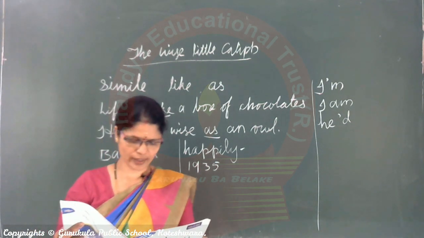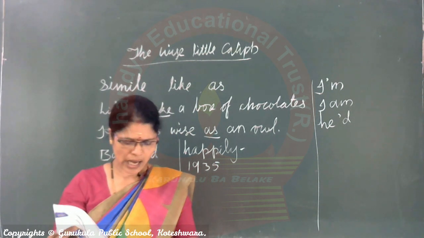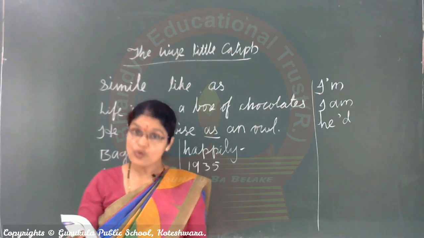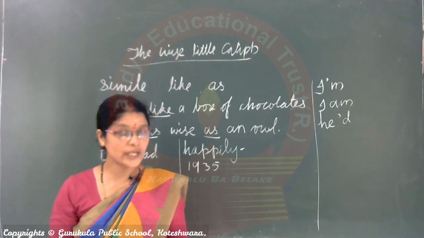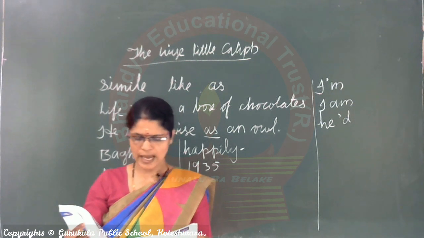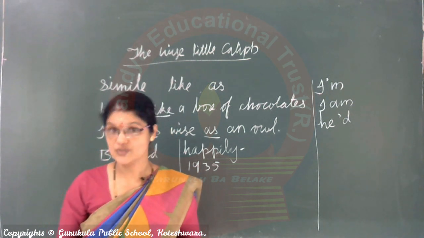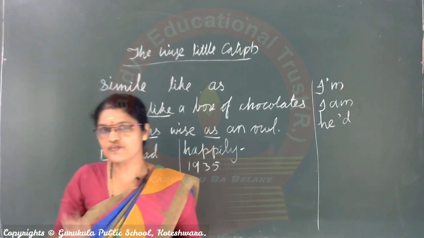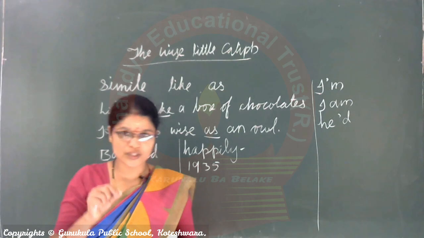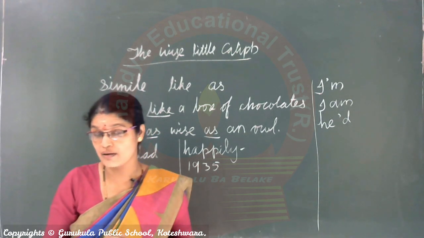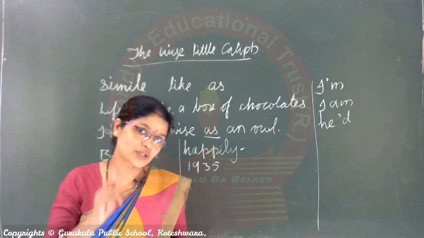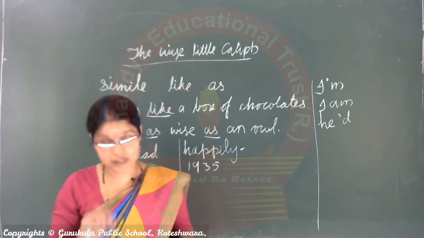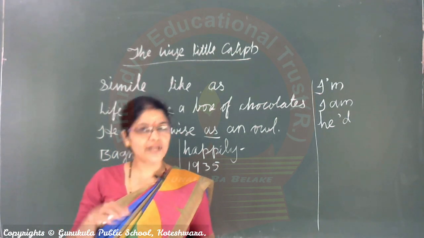Now I will ask you one question. Why did the friend fill Ali's jar with fresh olives? Why? So that Ali wouldn't know he had taken the gold coins. So he used his brain. He thought, if I keep fresh olives there, he will not understand. Like that, Ali's friend thought. Understood? Yes, children, I will stop here now. I will continue next class.